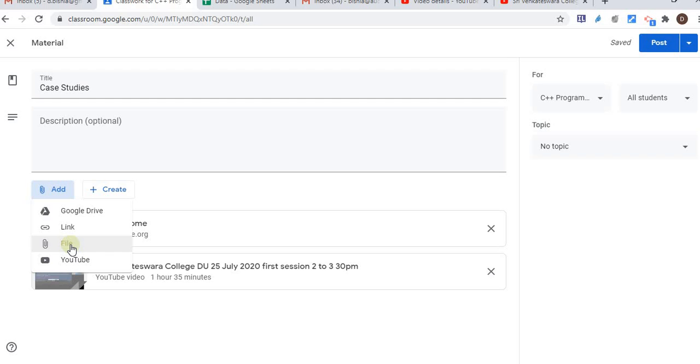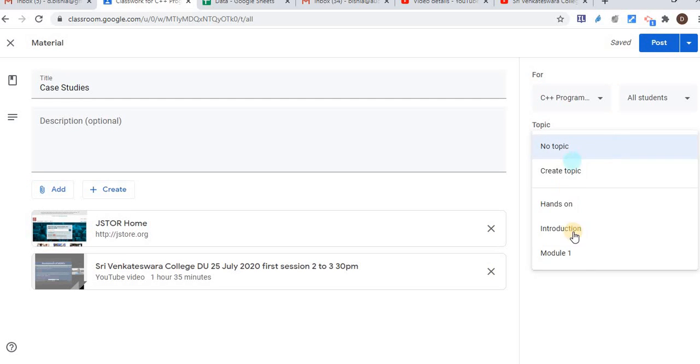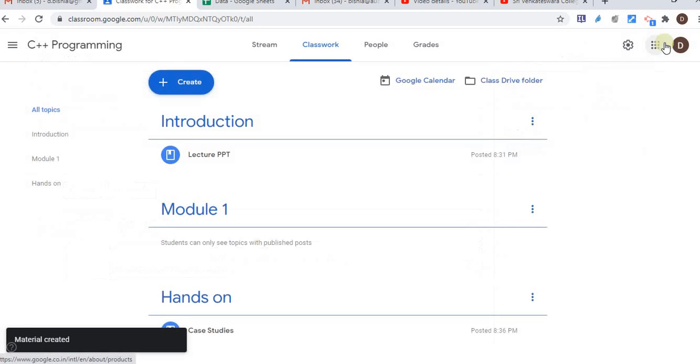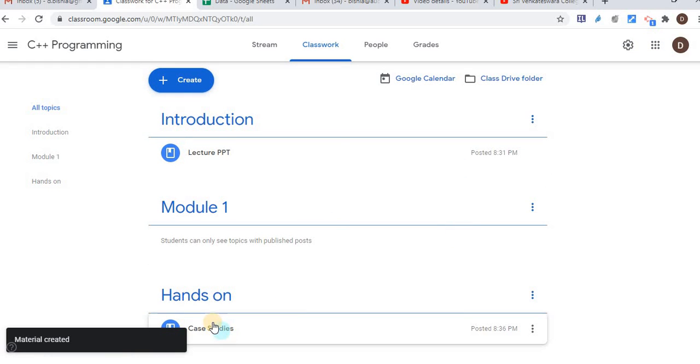So any material that you have available, you can upload using this add button. And again these options are here: under which topic, let's say under the hands-on part, and click on post. I can schedule it, or I'll just post it. So here you can see under the hands-on, the case study, new material is uploaded. On the student portal, in the stream part, it will be visible that your teacher has uploaded some material with the name case study.